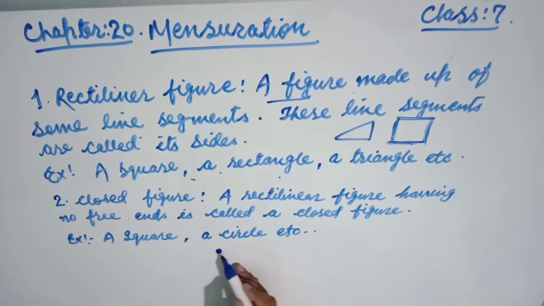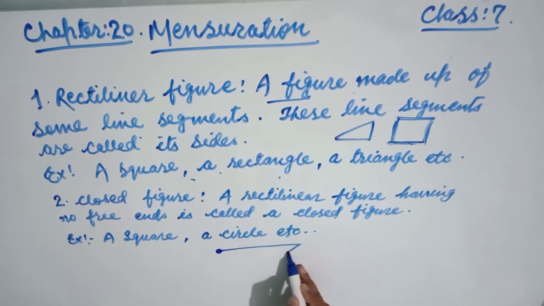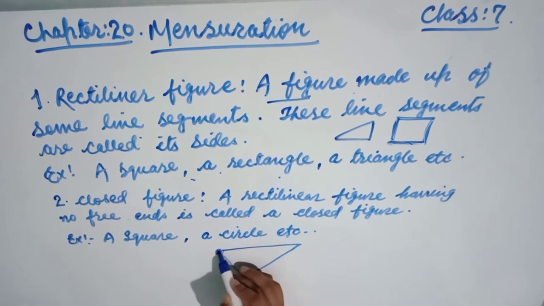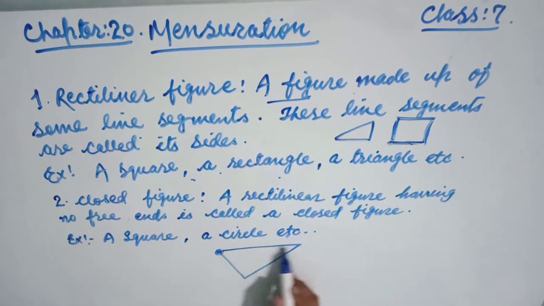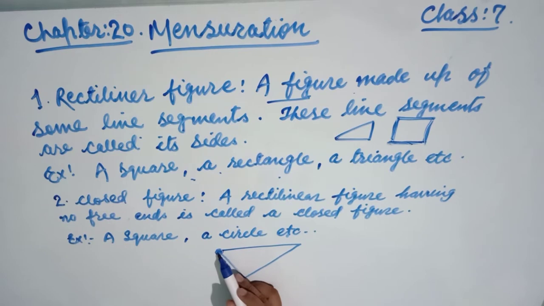Suppose this is a line segment. Now we are going to make a geometric figure like this. Have a look, friends. Now this is the initial point, and this initial point coincides with the final point. So we can say there are no free ends.